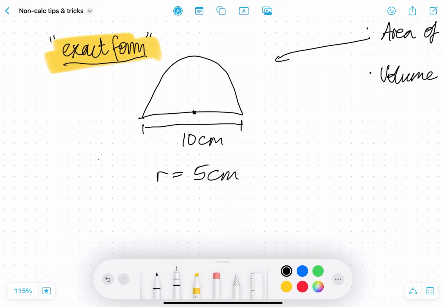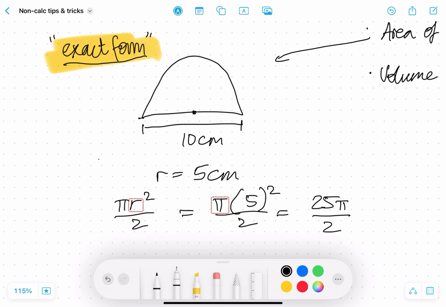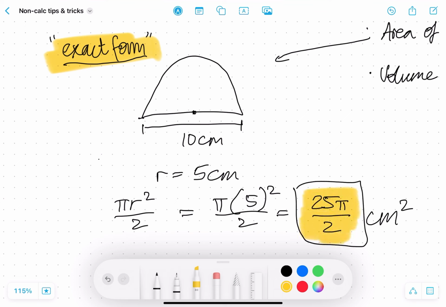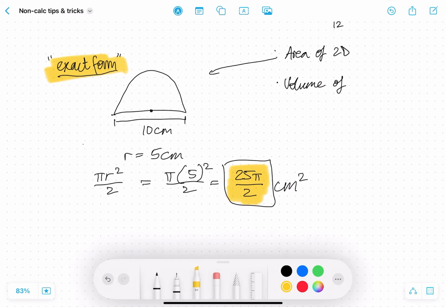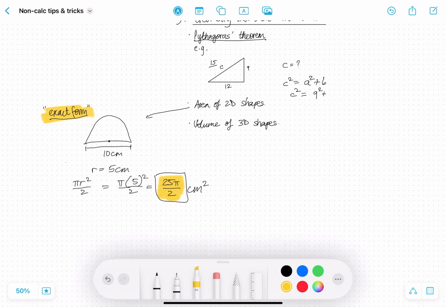And the area of a semicircle is equal to pi r squared all over 2. So now if we just substitute this in, we see that our answer is 25 pi by 2. And we just leave it in this form because it's exact form. We have left our pi. We can't simplify it any further with our calculator.